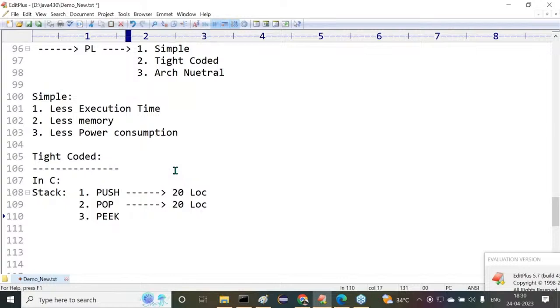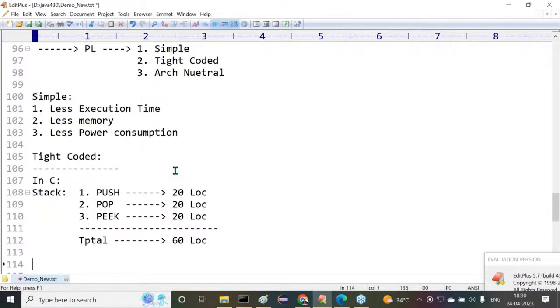To perform peek, again 20 lines of code. Overall, in C programming language, to perform the stack operations we consume 60 lines of code on an average. Got it or not?